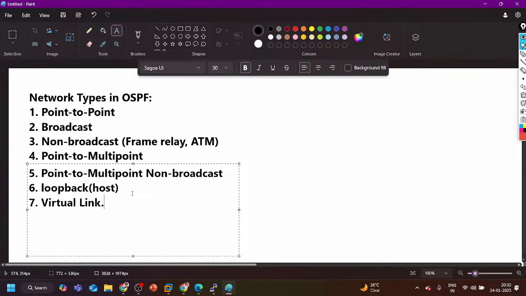On the virtual link, the OSPF network type will always be virtual link. So virtual link is also one type of network in OSPF.